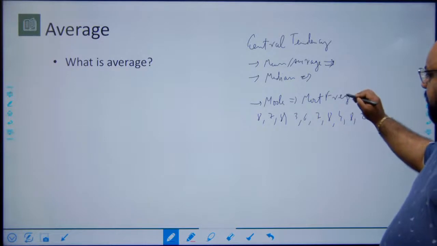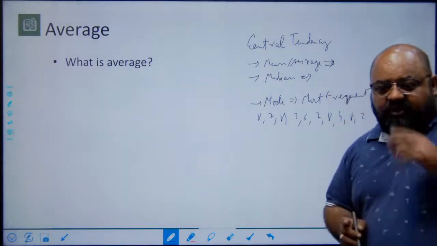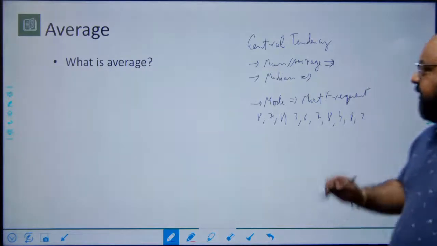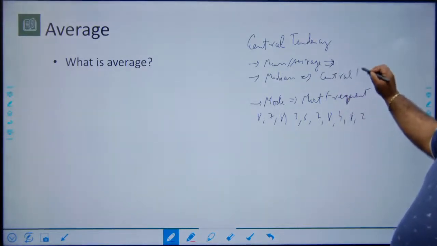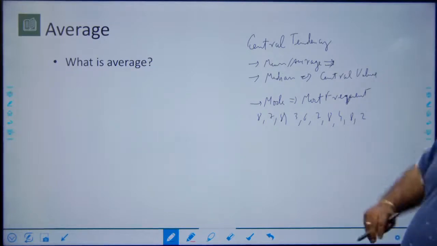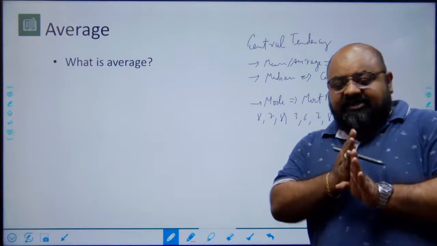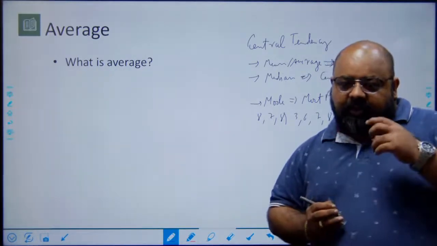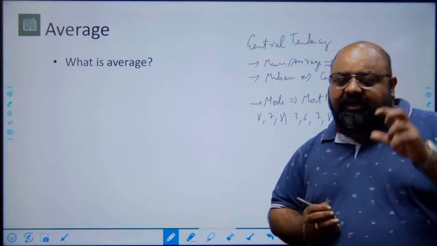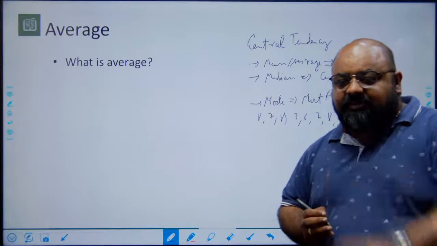What is median? If the data is arranged in ascending or descending order, the central value is called median. And therefore, the median will be a number where half of the data set will be more than the median, half will be less than the median, right? So what I'm saying is, I'm talking of median and mode as a physical value, as a conceptual value, right? What they mean. What is the meaning of average?